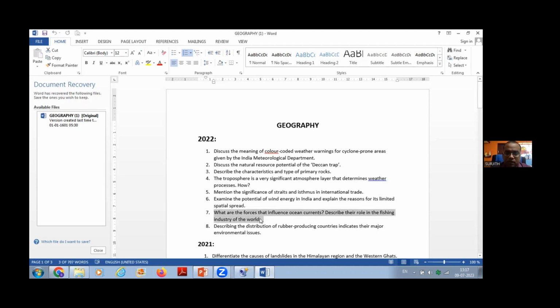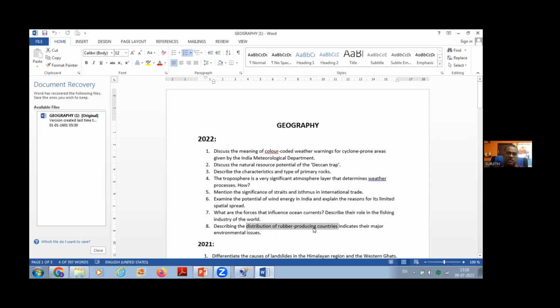One question, and they have combined oceanography and the fishing industry. See, what are the forces that influence ocean currents? Factors influencing the formation of ocean currents. That is a question here. And the next one is describe their role in the fishing industry of the world. How ocean currents are influencing the fishing industries. That is the question. You know about these things, right? We have discussed during the classes. See, the distribution of rubber producing countries indicates their major environment issues.